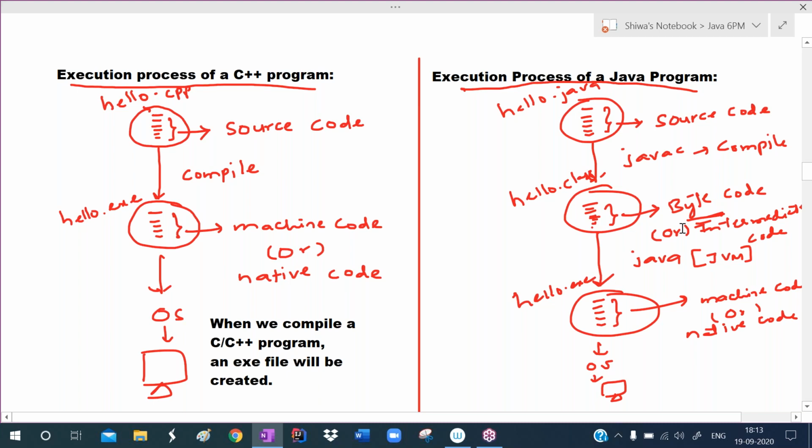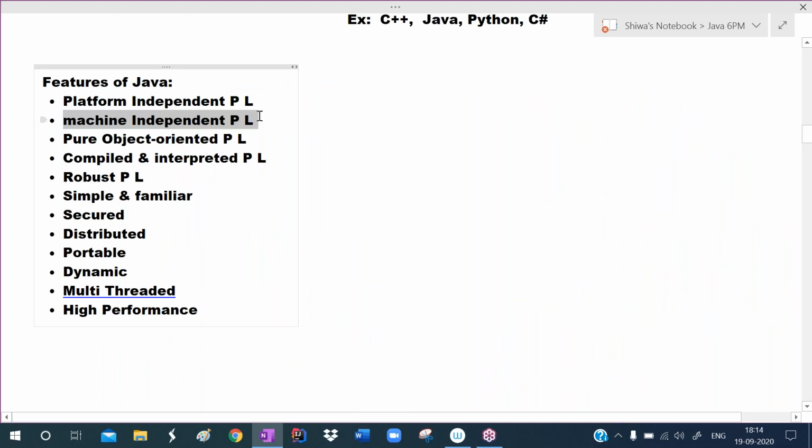And the second feature is what? It is a machine independent programming language. This means Java programs can run on any machine, on many devices, not only a computer. We can run on a smartphone, and on other devices like routers, set-top boxes, Blu-ray DVD players, switches, smart cards, ATM cards, and remote controls. Like this, we can use Java applications in several devices.